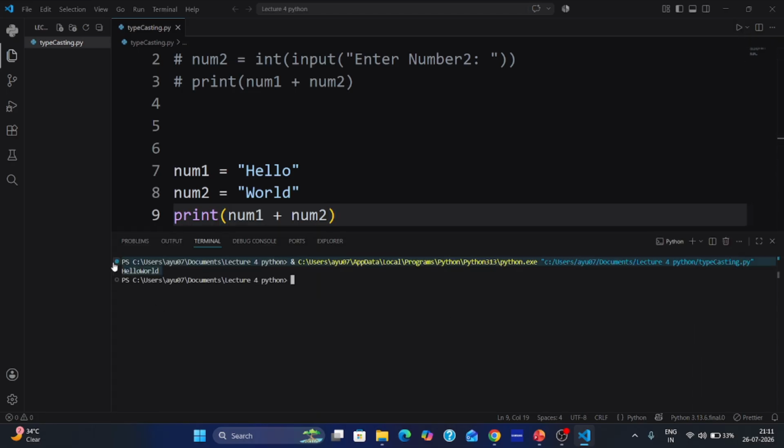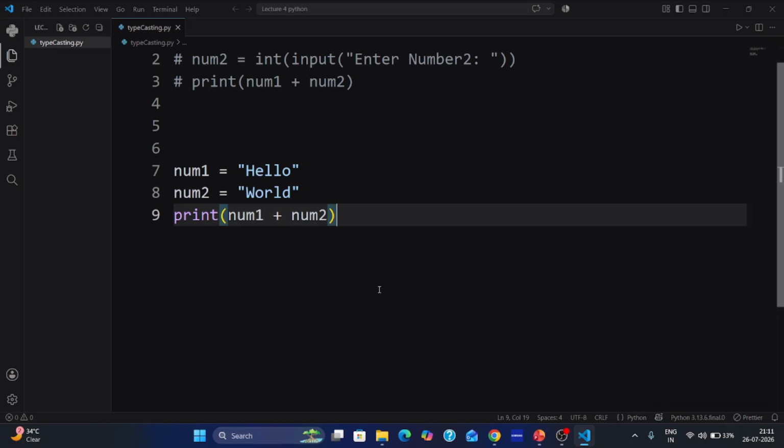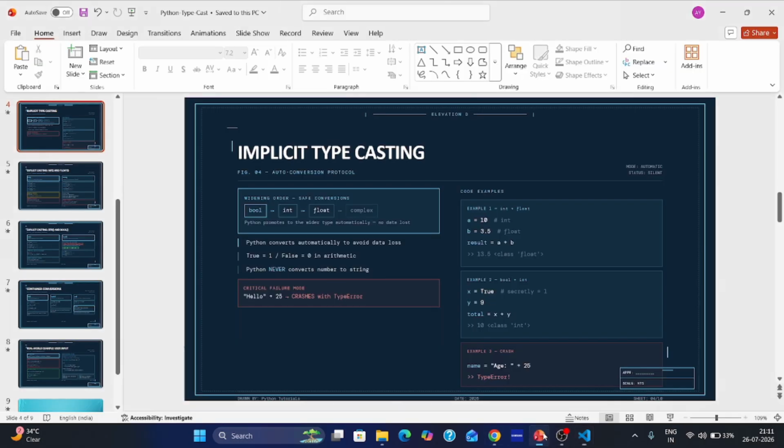Then you are getting here hello world. String plus string, you will get string. So you got this code. When you are trying to add hello plus 25, it crashes with a type error. It can't concatenate it. It concatenates only hello plus string.